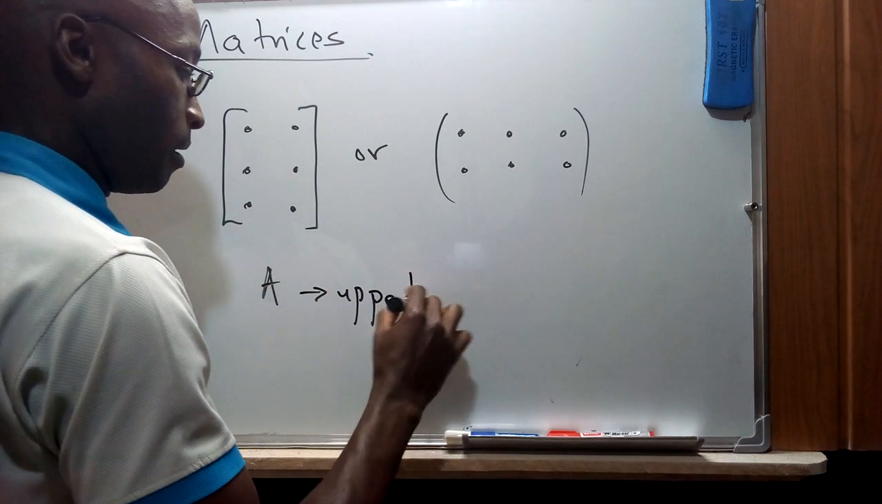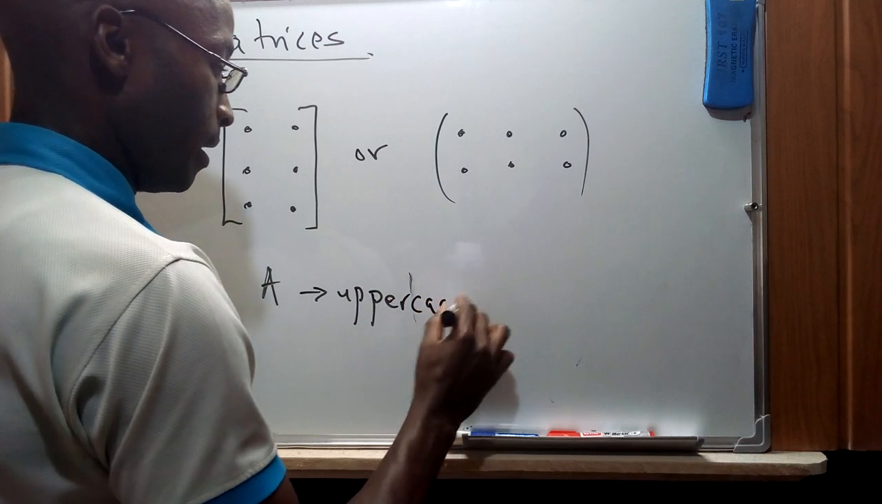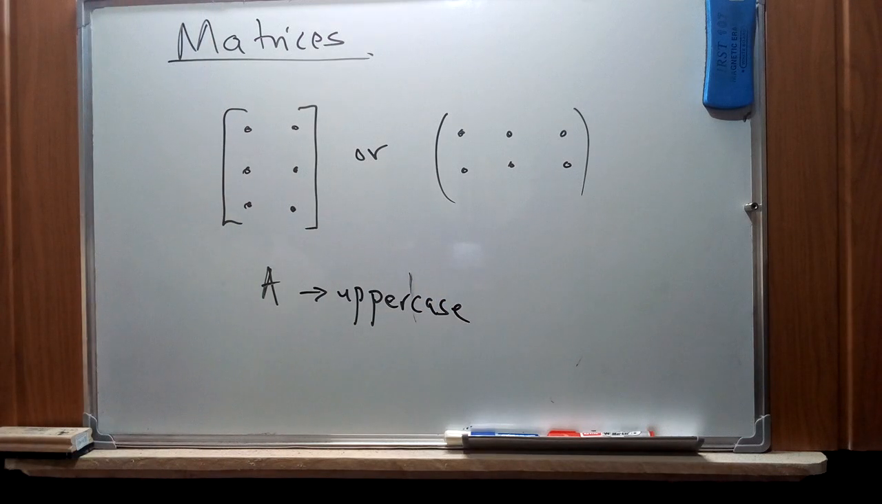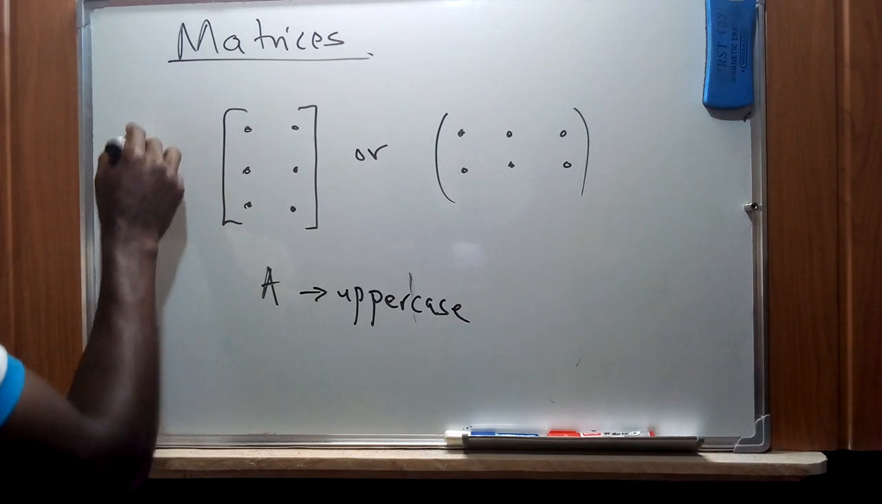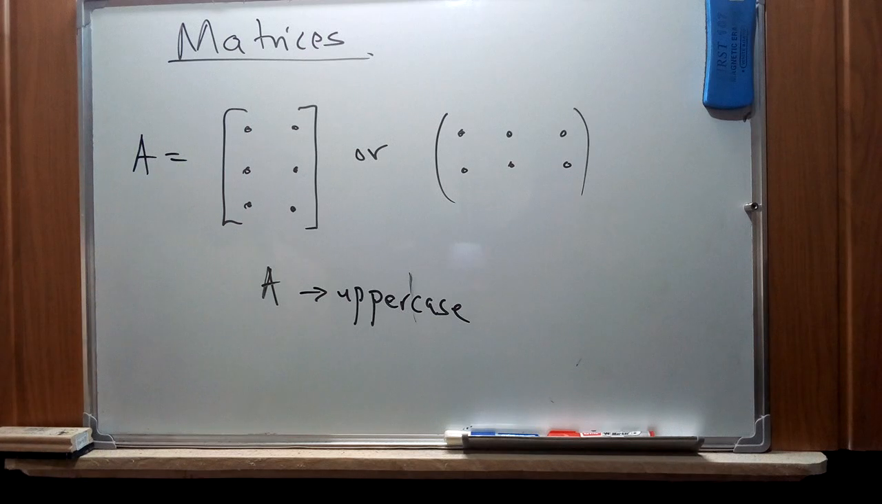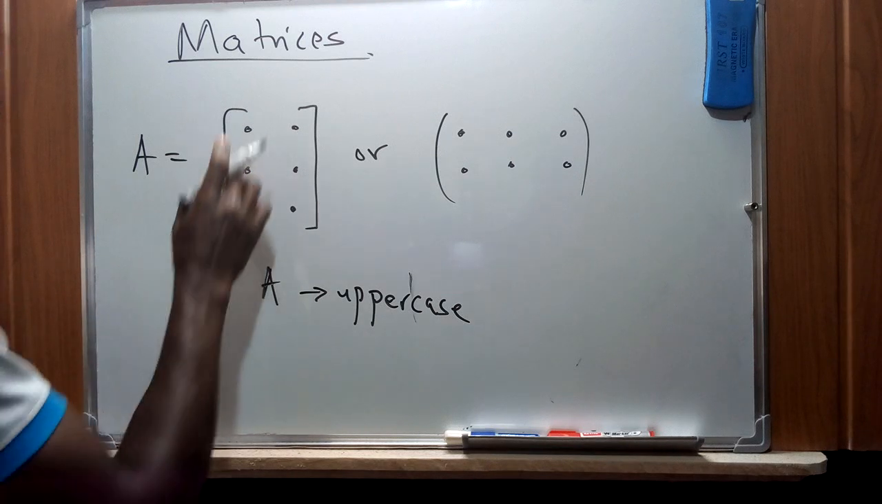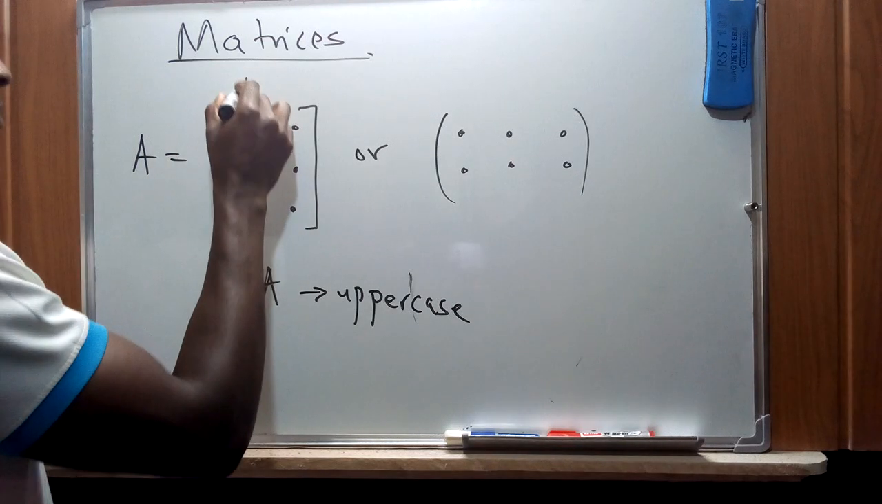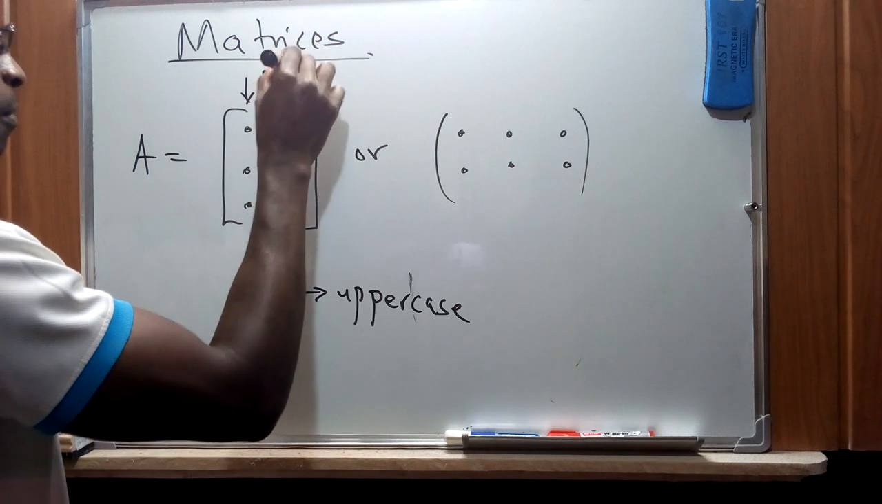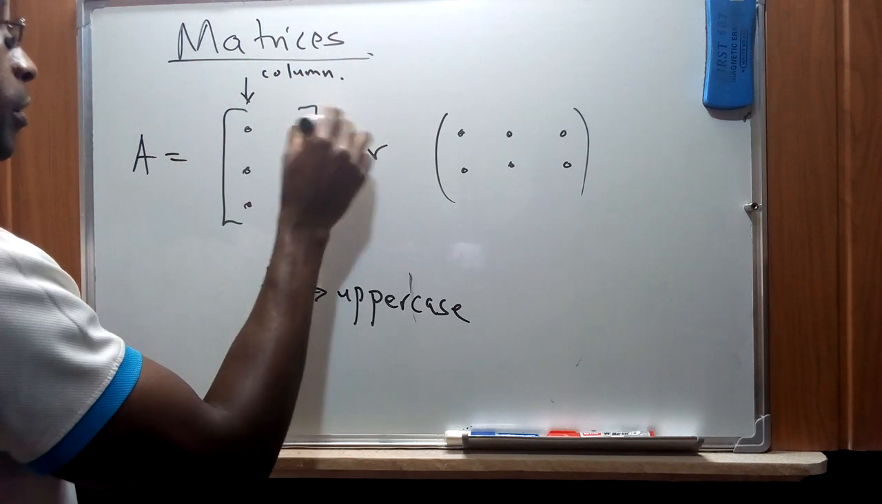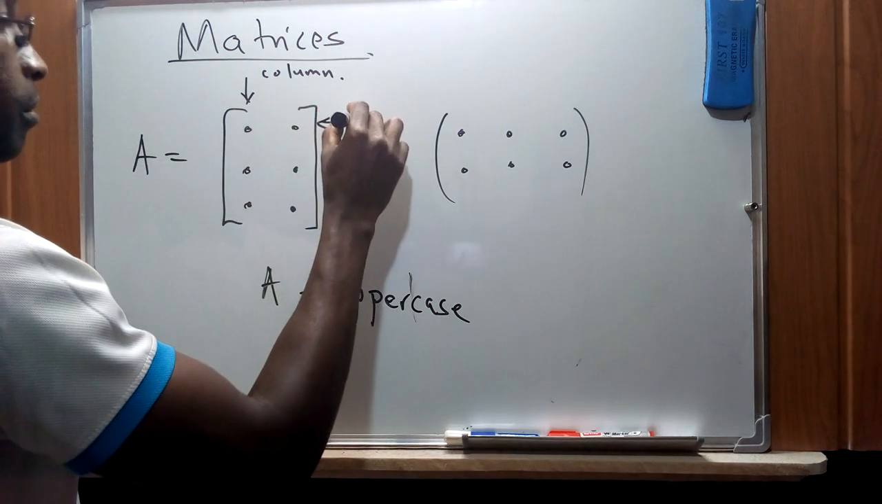Uppercase means they are capital letters, and lowercase, that is small. So for that case, if we say that this is a matrix, then we can say that this is a matrix A, and it is represented as that, whereby these individual dots here, suppose they are numbers, numerical figures 1, 2, 3, then we can say that this one represents a column, while the horizontal one represents a row.